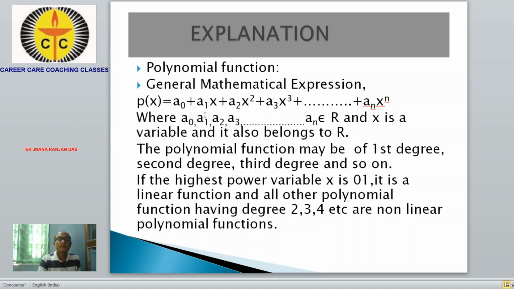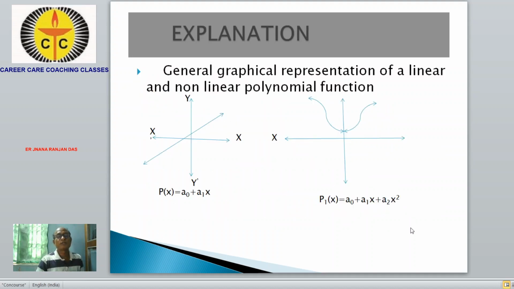And the highest power of the variable x may be 2, 3, up to n. This may be 2, 3, 4 like that. And those functions are called non-linear polynomial functions.